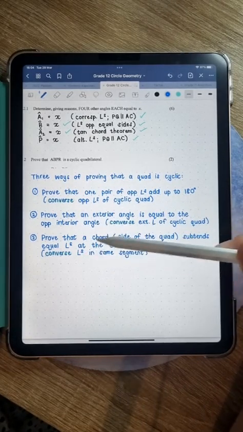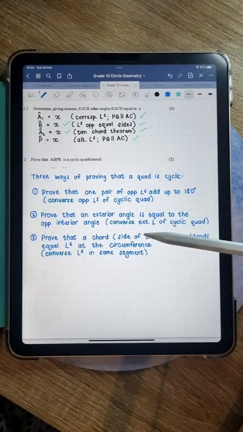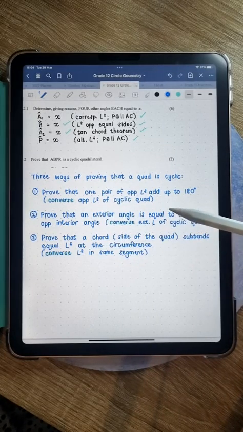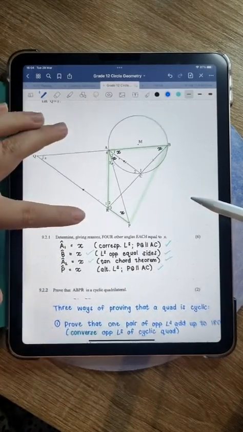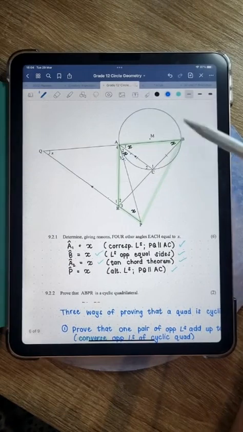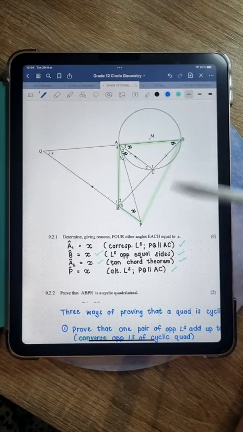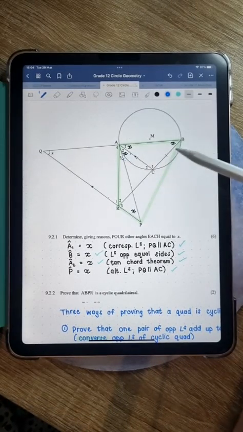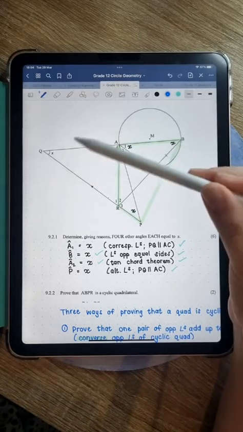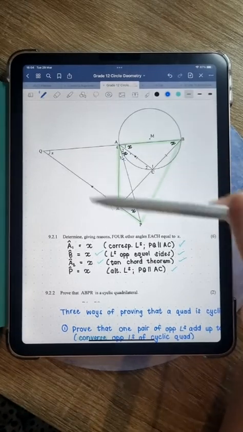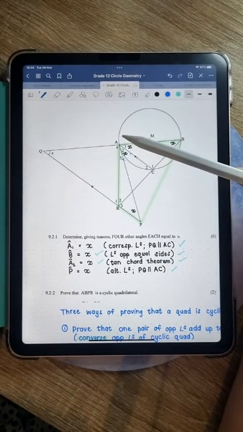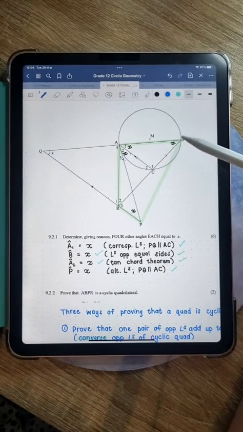This one, the third one, relies more on what is a cyclic quad actually? So I'm going to go back up to the diagram, and this is a difficult concept, guys, so I need you to listen carefully. A cyclic quad is a quad, right? So a shape with four sides that a circle can go through. So a circle can go through all four of these points. Now, guys, if a circle is going through point A and point B, then that means that AB is going to be a chord of that circle.